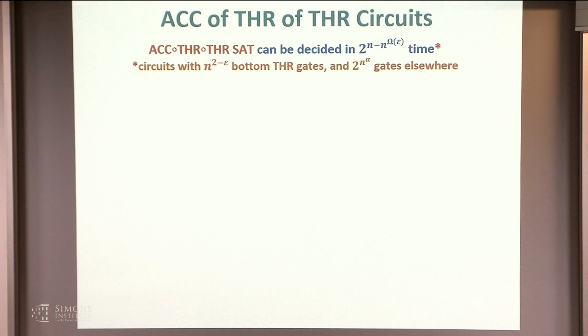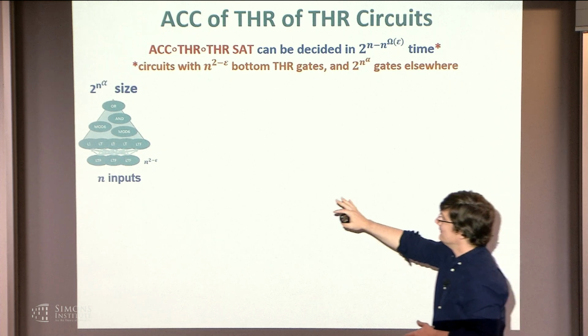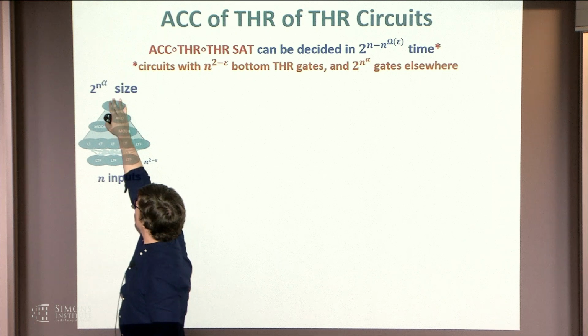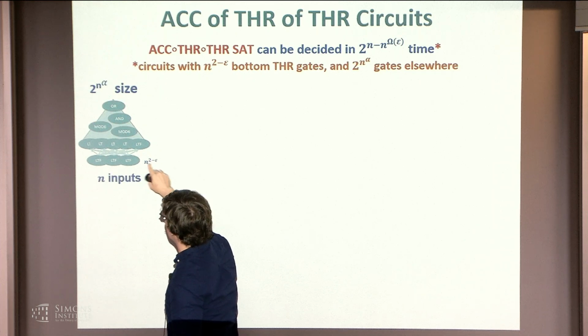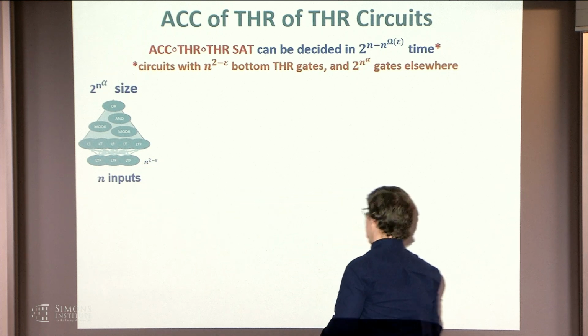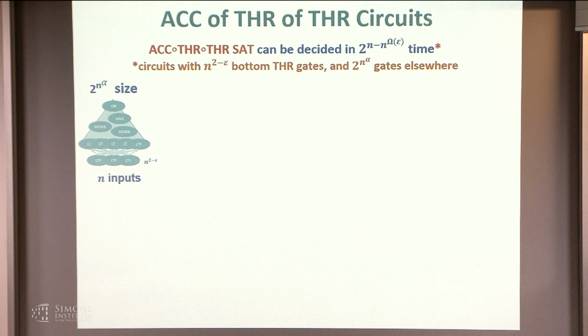I'll outline at a high level what the steps are. We start over here, and I set alpha to be some parameter for this size versus n to the 2 minus epsilon for this size. It's a sequence of different reductions, and the probabilistic polynomial comes up in the middle.